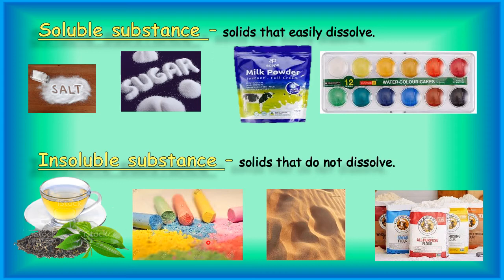Chalk powder never dissolves in water. Sand will never dissolve in water. And flour, from which we make chapati, in Hindi we call it atta, never dissolves in water. So children, I believe soluble substance and insoluble substance is clear to you. Soluble substance dissolves in water, insoluble substance does not dissolve in water. Is it clear, children?